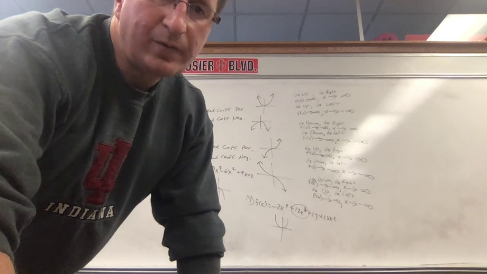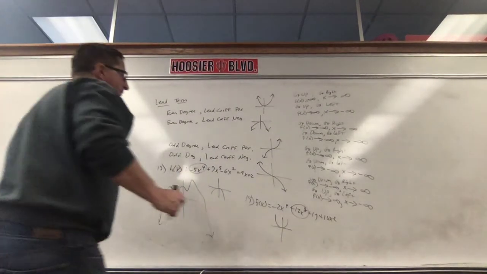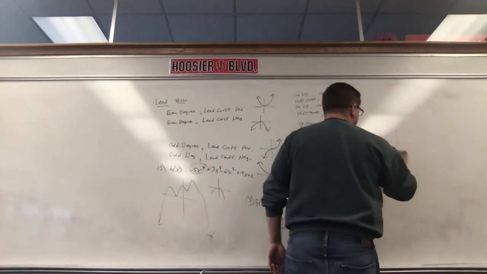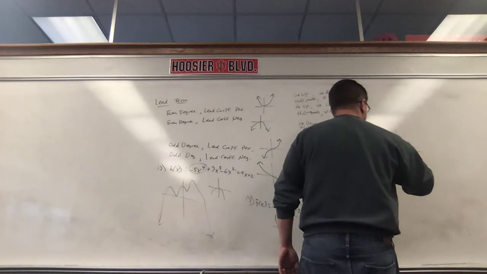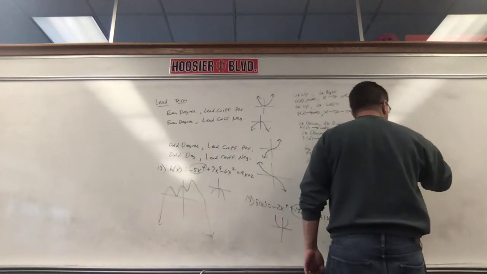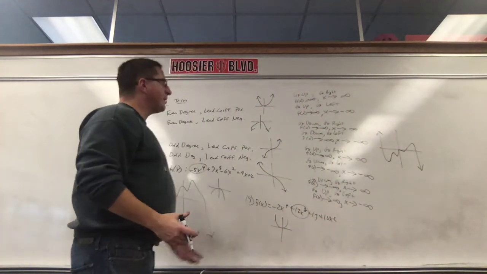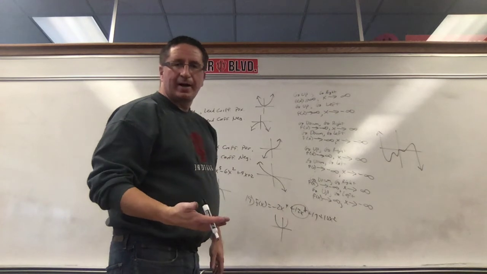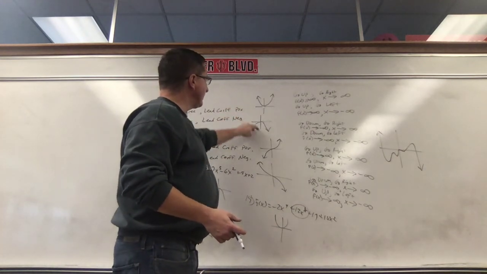Okay, let's go to 21. Okay, they give us a very rough graph. It goes up and then down. Looks sort of like that, okay? So, they want to know, what could you say about the degree and the lead coefficient? Well, does it look like case 1, 2, 3, or 4?